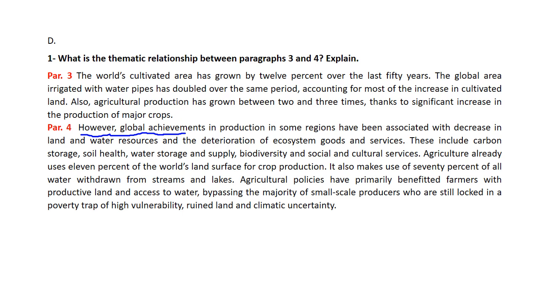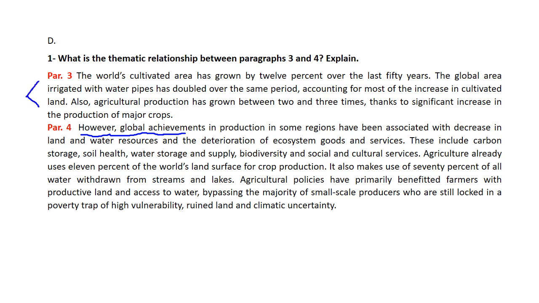Yet, let us read first before we make any conclusions. Okay, here in paragraph 3, they're talking about how cultivated area has grown by 12% in the last 50 years. The global area irrigated with water pipes has doubled, okay, an increase in cultivation. Production has grown between 2 and 3 times thanks to significant increase in the production.